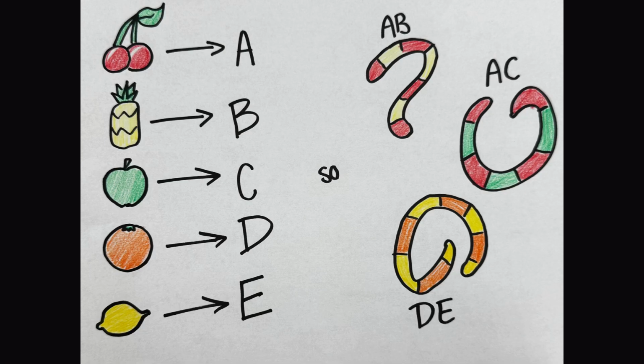For example, new flavor 1 is cherry pineapple, genotype AB, heterozygous. New flavor 2 is cherry green apple, genotype AC, heterozygous. New flavor 3 is orange lemon, genotype DE, heterozygous.